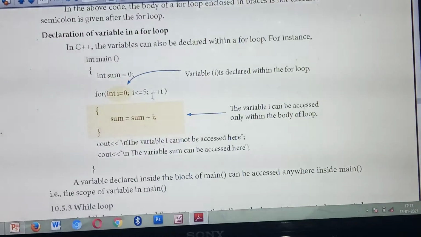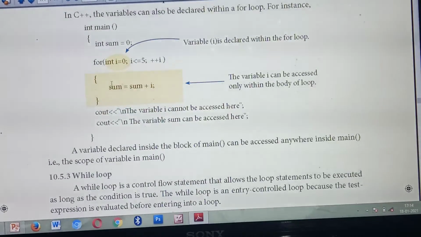So the remaining is all the same. What's the condition they have given? i less than or equal to 5, then ++i. This is called the body of the loop, isn't it? Inside the body of the loop they have given sum = sum + i. What's the initial value of i? 0. So first it will check 0 less than or equal to 5. The condition is okay, so the body of the loop will execute: what's the initial value of sum? 0. 0 plus 0, you will get 0. Next time, 0 plus 1, what value? 1. Likewise, it will execute till the value 5. Understood?